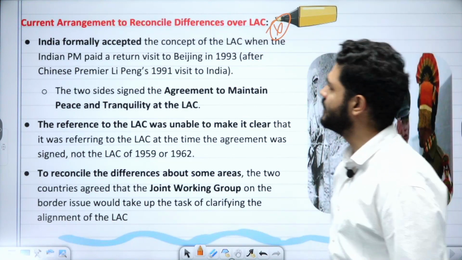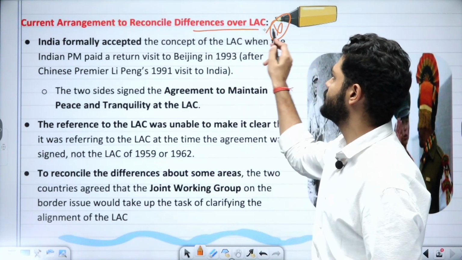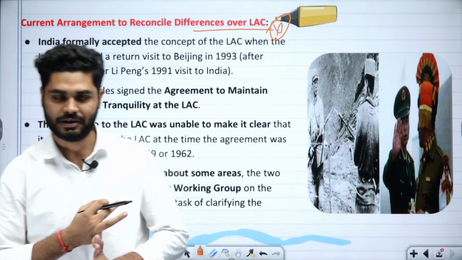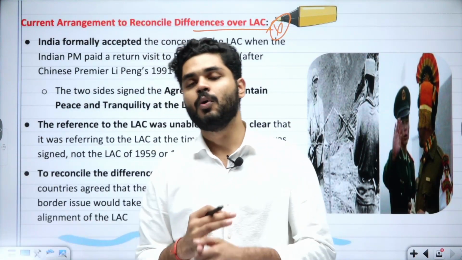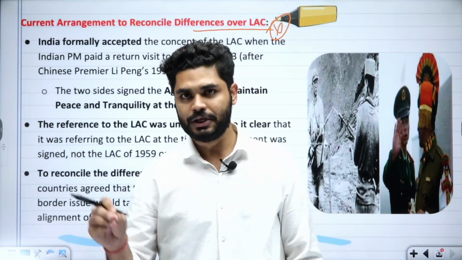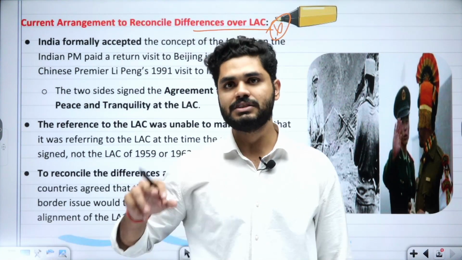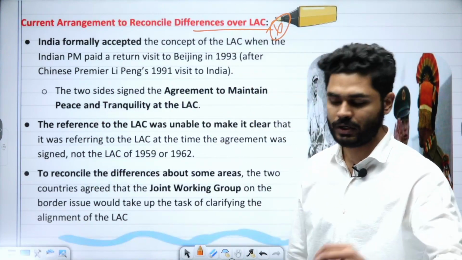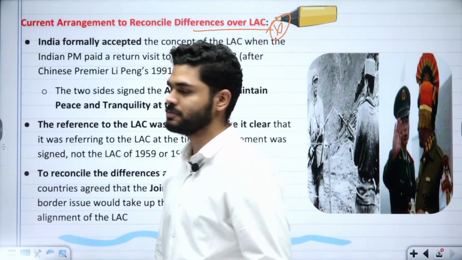Now, the current arrangement to reconcile the differences over the LAC. We have seen what the differences are, what the LAC is, how it is different from the LOC, and what the contention is, particularly in Ladakh, and why Ladakh is a problem. Okay. Now how can we solve it? What are India and China doing to solve this particular issue?